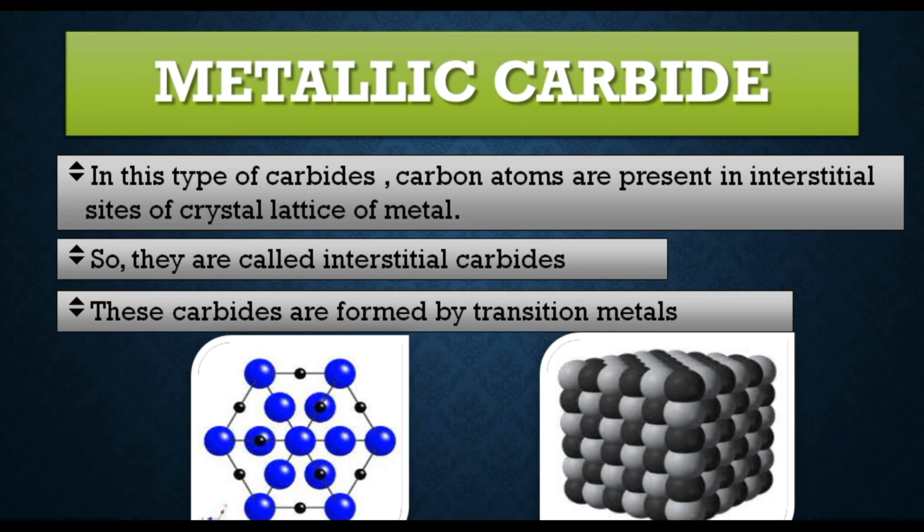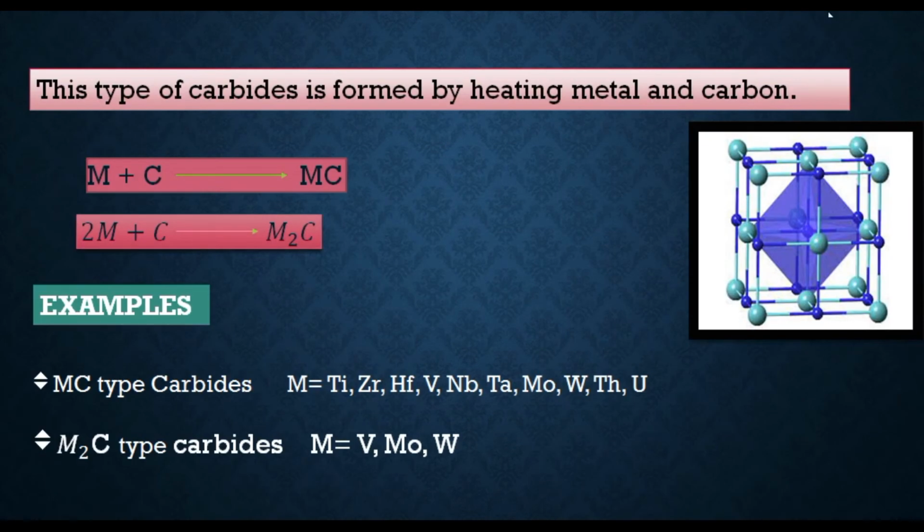So they are called interstitial carbides, and these carbides are formed by transition metals, which are present in the center of the periodic table or at the end of the periodic table as two separate horizontal rows, like 3d in the center and 4d, 5d, which we call lanthanides or actinides. So these are transition metals and they give us metallic carbides. These carbides are formed by heating metal and carbon.